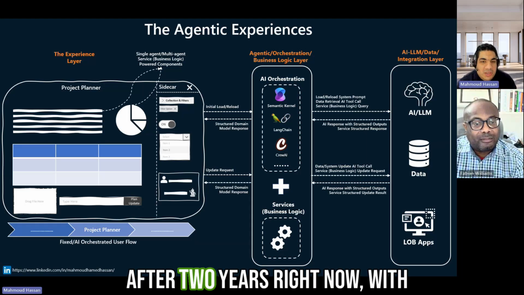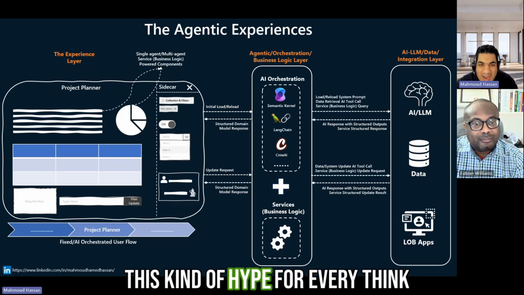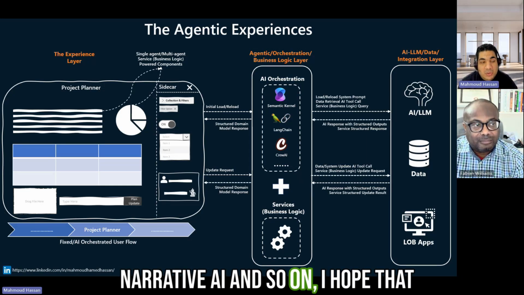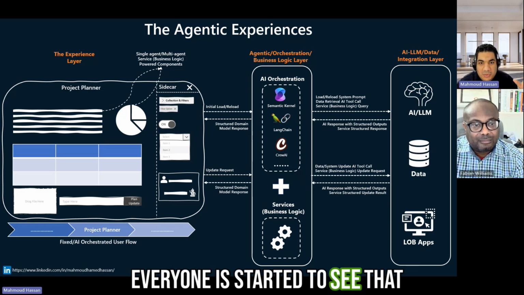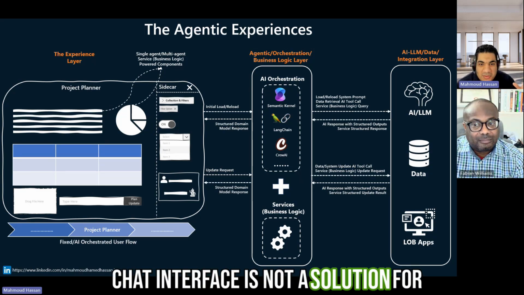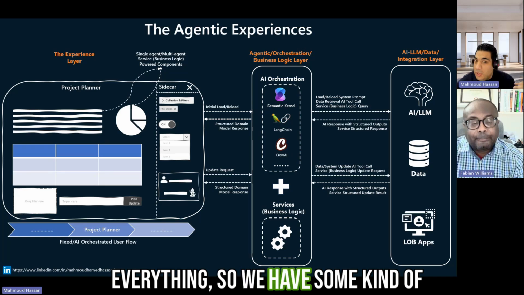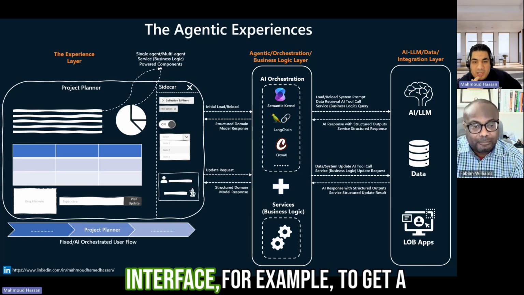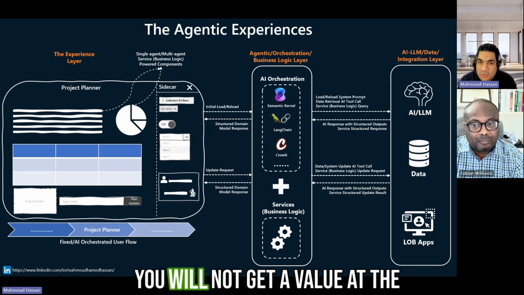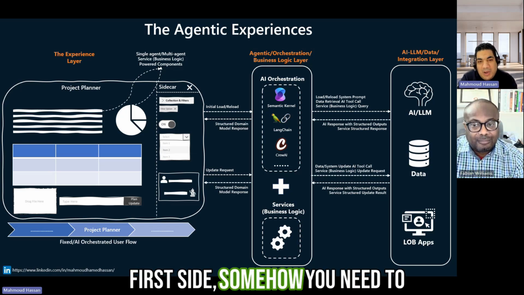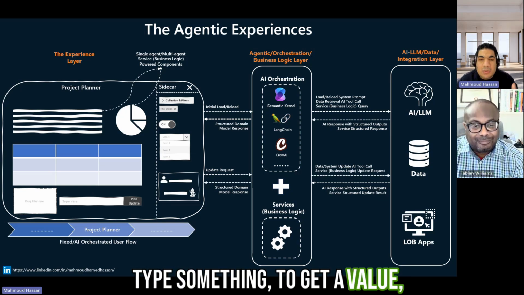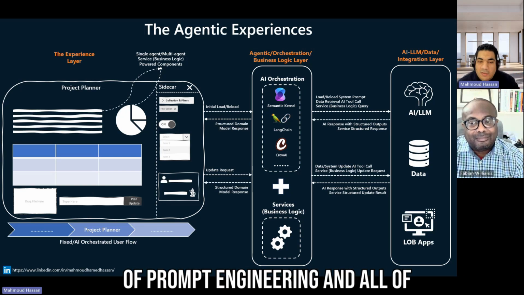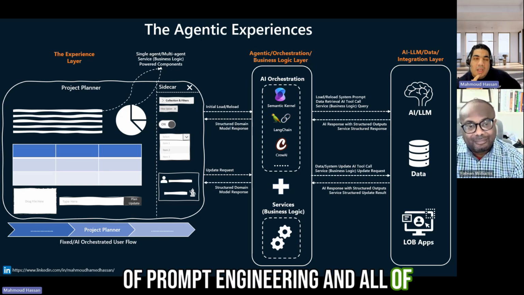And after 2 years of this hype for everything generative AI, I hope that everyone started to see that chat interface is not the solution for everything. So we have some kind of challenge with this chat interface. For example, to get a value, you need to type something. You do not get a value at first sight. Somehow you need to type something to get a value. Also, you need to master prompt engineering and all of this kind of thing.